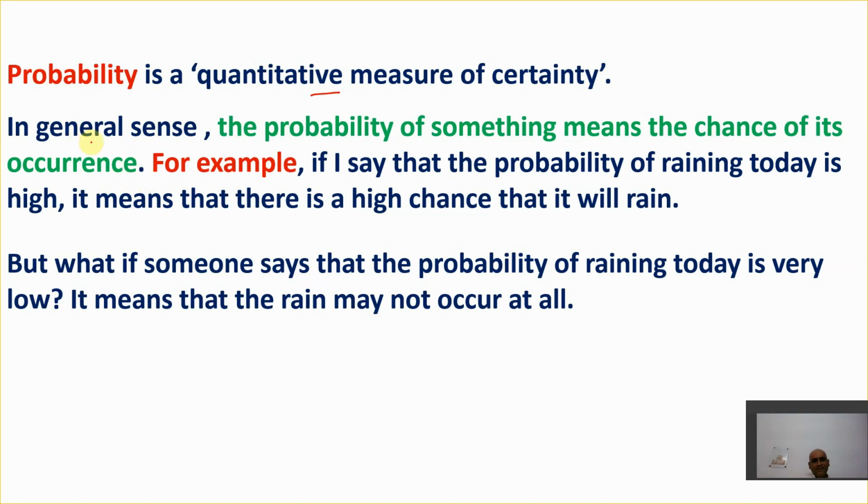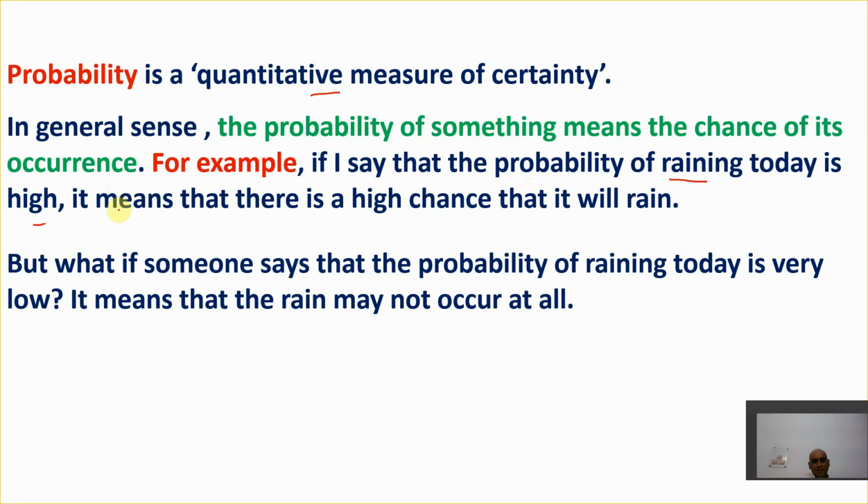First of all, understand this word in a very general sense. The chance of occurrence of something is called probability. Let us say for example, if I say the probability of raining today is very high, that means the chance of occurrence of rain is very high. So high occurrence chance means high probability.